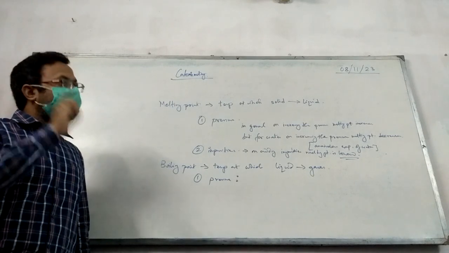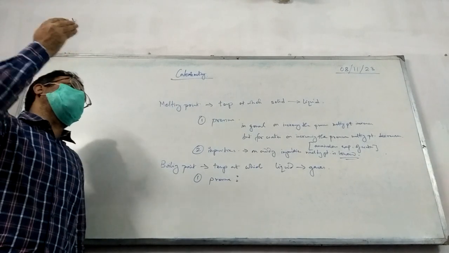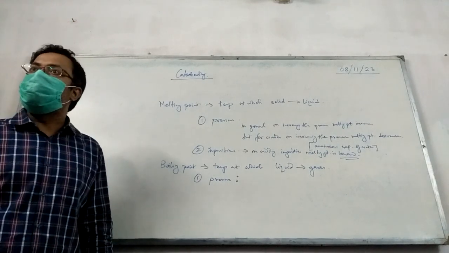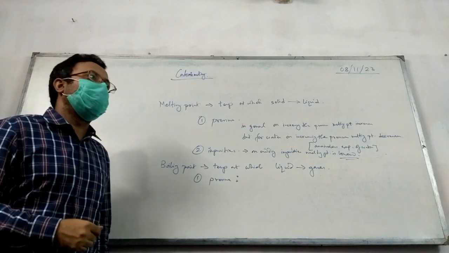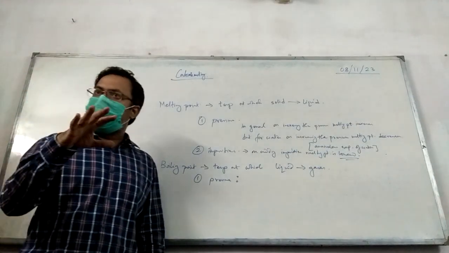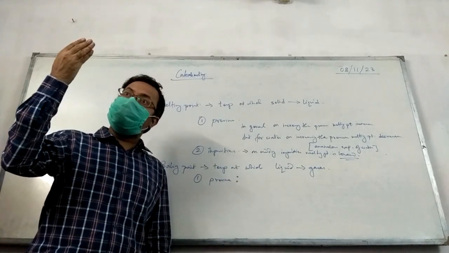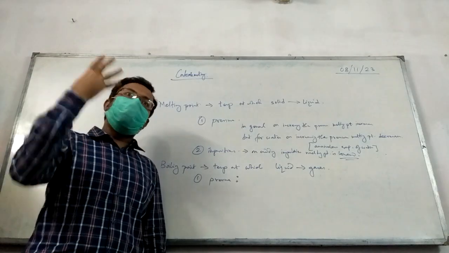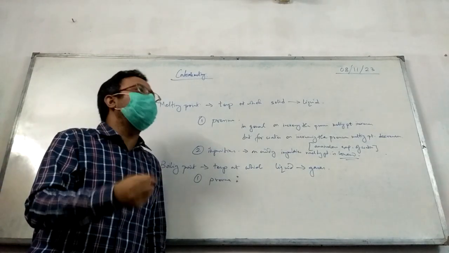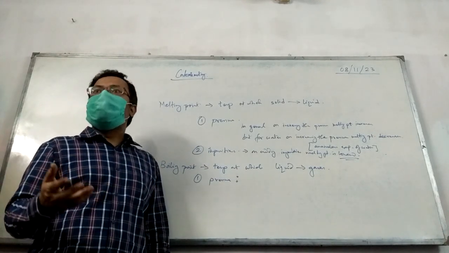Why? Because in a pressure cooker, you cook at higher pressure, so the water boils at higher temperature and the cooking takes place very quickly. That is why they ask you to use a pressure cooker to save energy. Any place, if you use a pressure cooker, the cooking will take place quickly. Why? Because water is boiling at 120 degrees Celsius. So at 120 degrees Celsius, more heat energy is there. So in a shorter amount of time, the food will get cooked. You know what I'm saying? अच्छा मैं pressure टा